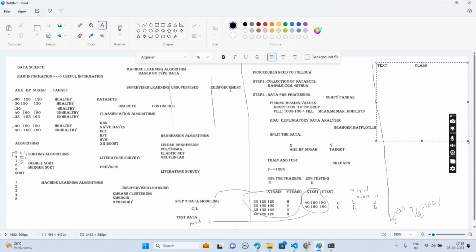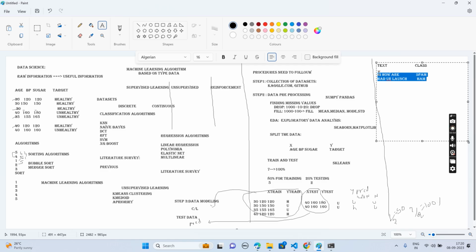Here, instead of numbers, I am having text data. Suppose I will take one example. "Hi, how are you?" Now I will make it a class as spam and ham. "Hi, how are you? Had your lunch?" Okay, this is a ham message. I am having these two classes.